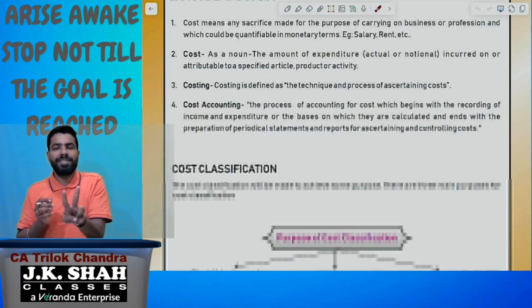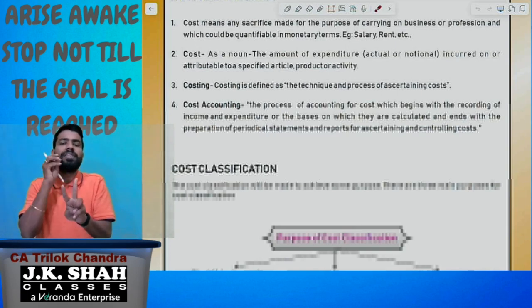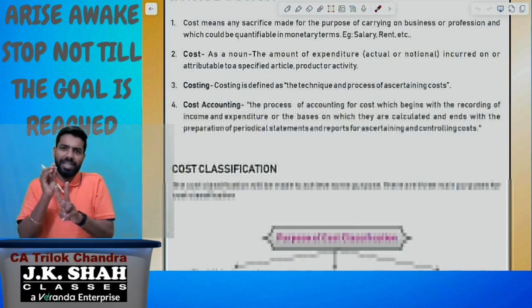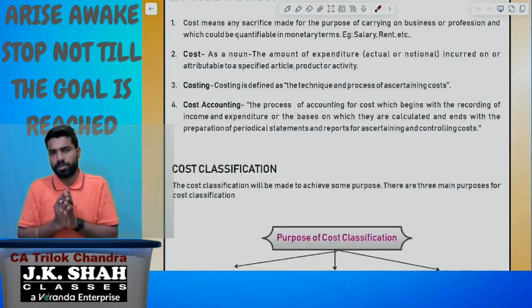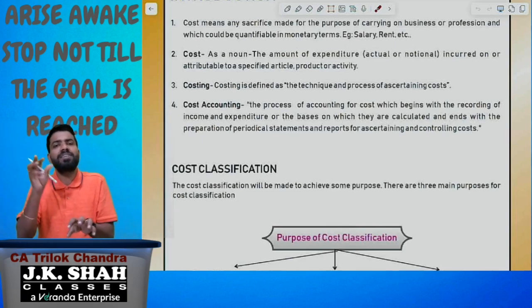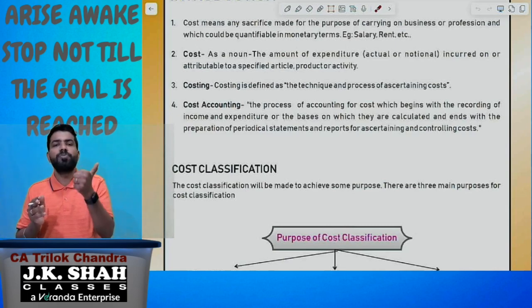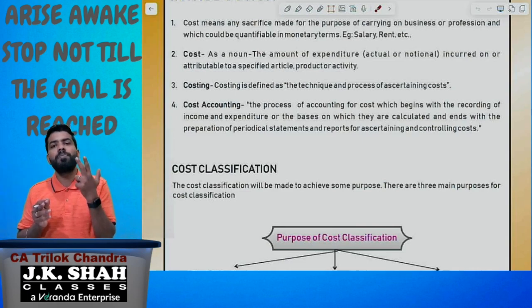When we have two options or two alternatives, when you choose one alternative, the benefit from the other alternative we are going to lose. That we are going to treat as a cost, which is called the opportunity cost. And it should be for the purpose of business or profession, and it should be quantifiable in monetary terms. So there should be a sacrifice, it should be for the purpose of business or profession, and number three, it should be quantifiable in monetary terms.